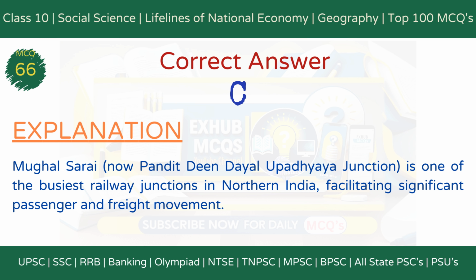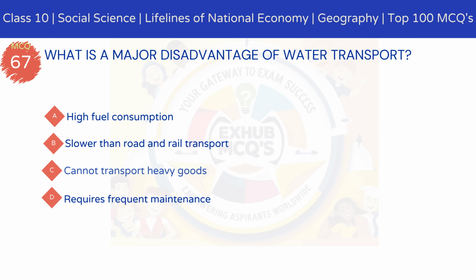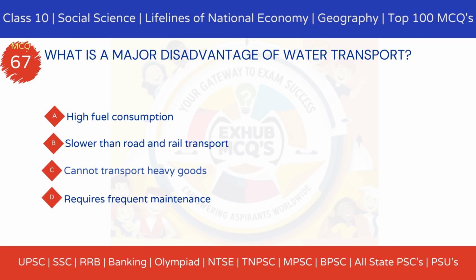Explanation. Mughal Sarai, now Pandit Deen Dayal Upadhyaya Junction, is one of the busiest railway junctions in northern India, facilitating significant passenger and freight movement. MCQ 67. What is a major disadvantage of water transport?